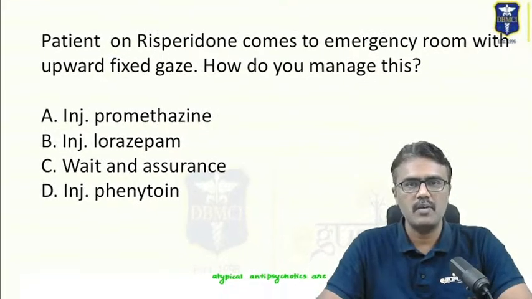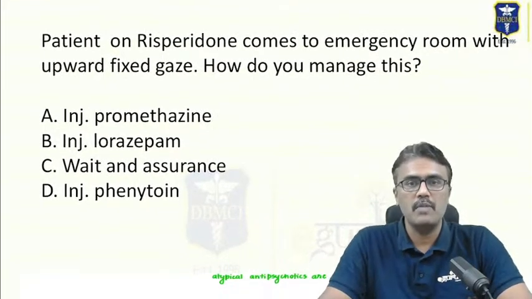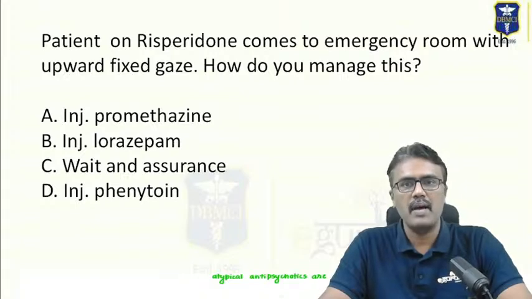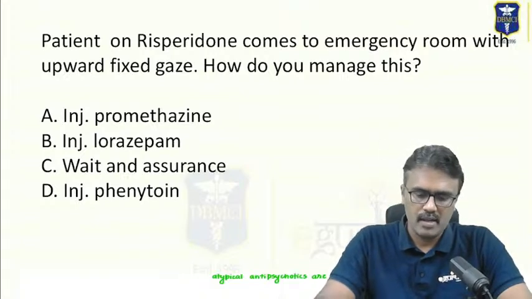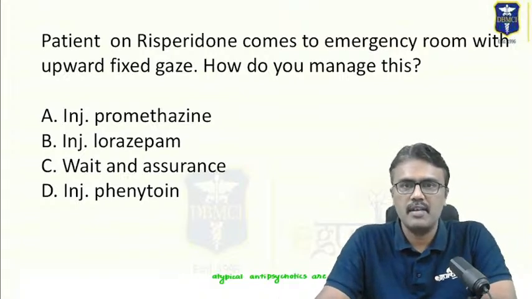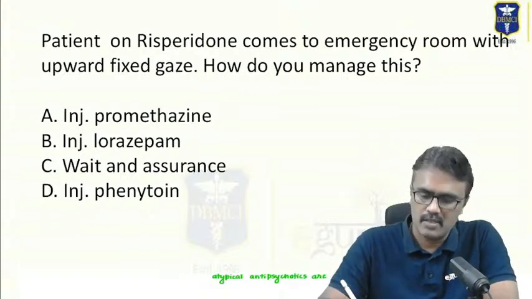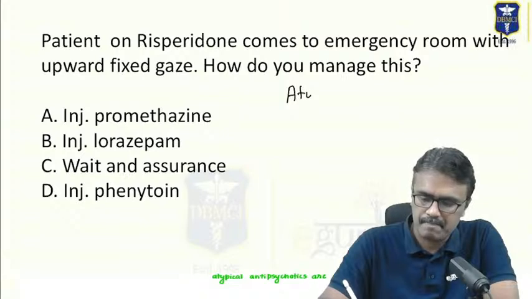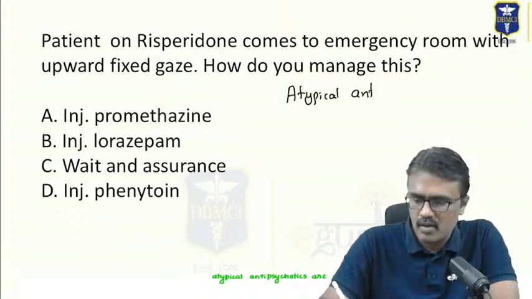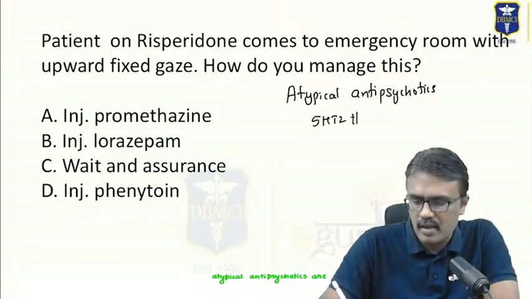Patient on risperidone comes to emergency room with upward fixed gaze. How do you manage this? Now, the patient has come after taking risperidone. We all know that risperidone is an atypical antipsychotic. What do you mean by atypical antipsychotic? It's a drug which blocks mainly 5HT2 and lesser D2 blockade.